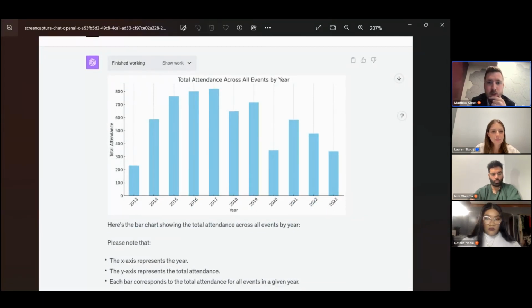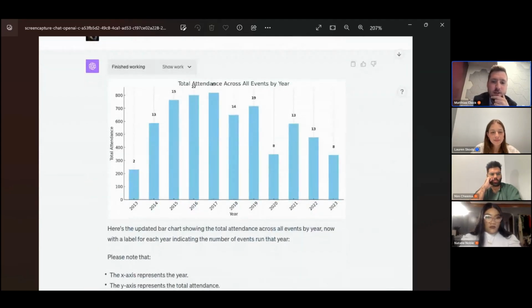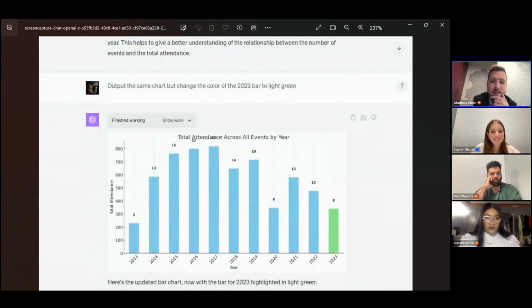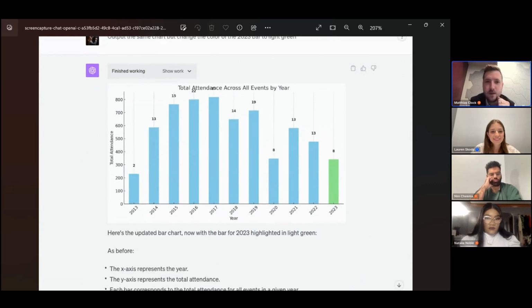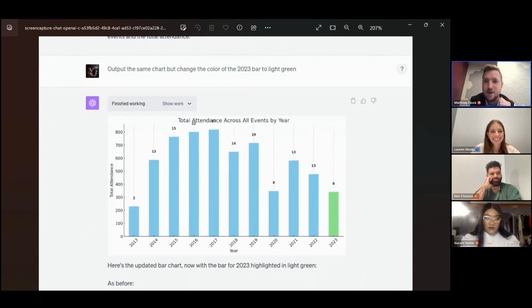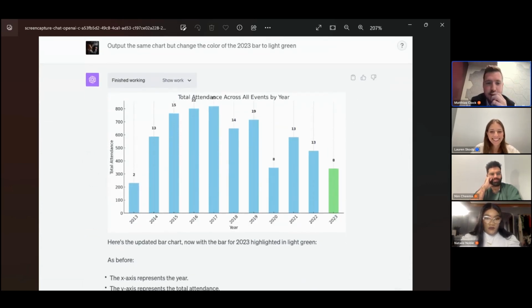So here's total attendance across all of my events by year. Really, the point I'm trying to illustrate is you can customize this. Like, I actually just wanted 2023 to be green. So I said, can you change 2023 bar to light green, which it did. So extremely flexible. I can upload any data and have it do any type of analysis.